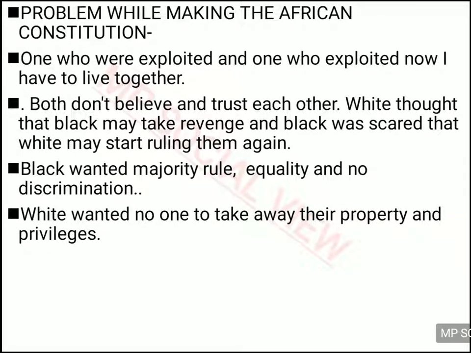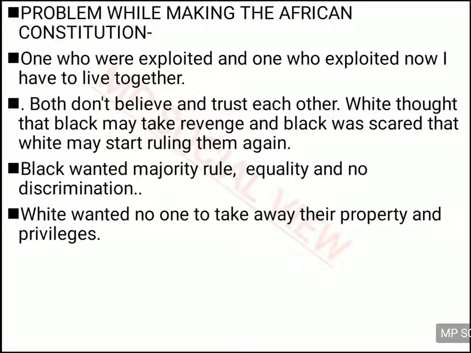Whereas the white people were scared that their rights would be taken away, their property would be taken away, their privileges would be taken away. So they didn't want their property to be touched, they didn't want their privileges to be taken away. So such was the situation of South Africa. When the demands of black and white are so contradictory, if you listen to the blacks' demand and establish no discrimination, then the white privileges will be taken away.